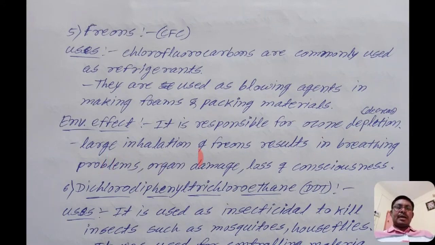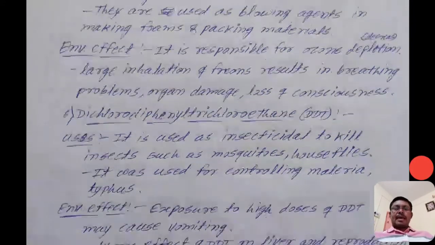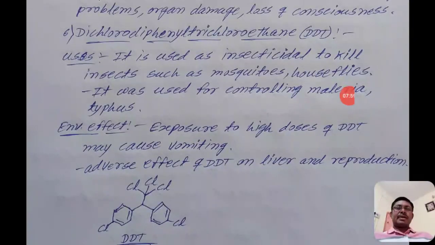Large inhalation of freons results in breathing problems, organ damage and loss of consciousness, that means in Marathi बेशुद्ध होणे.